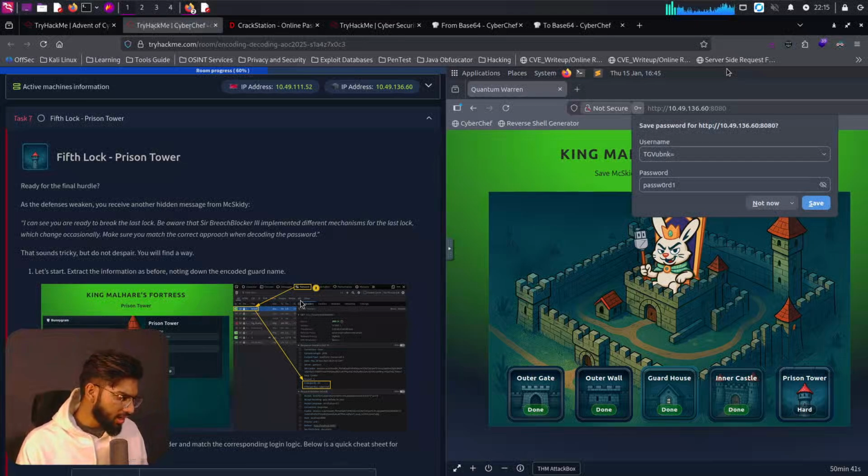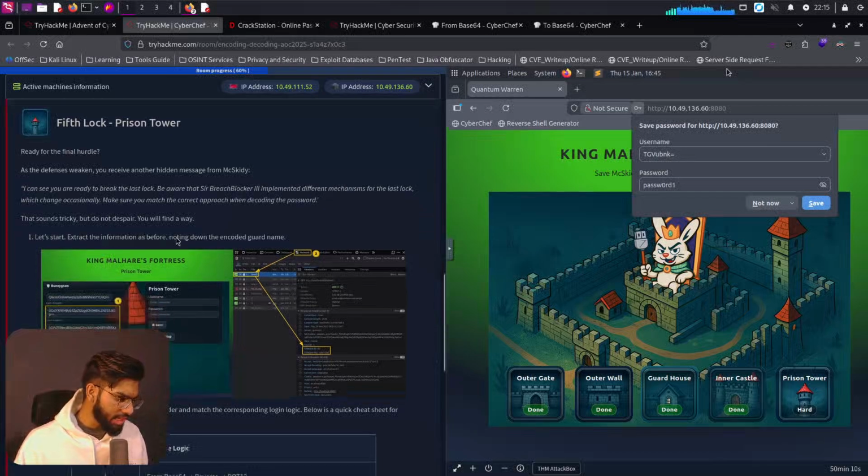Ready for the final hurdle? As the defense weakens, you can receive another hidden message from Mix Kitty. I can see you are ready to break the last lock. Be aware that Sir Breach Blocker 3 implemented a different mechanism for the last lock, which changes occasionally. Make sure you match the correct approach when decoding the password. It may sound tricky, but do not despair. You will find a way. Let's start extracting the information as before, noting down the encoded guard name.